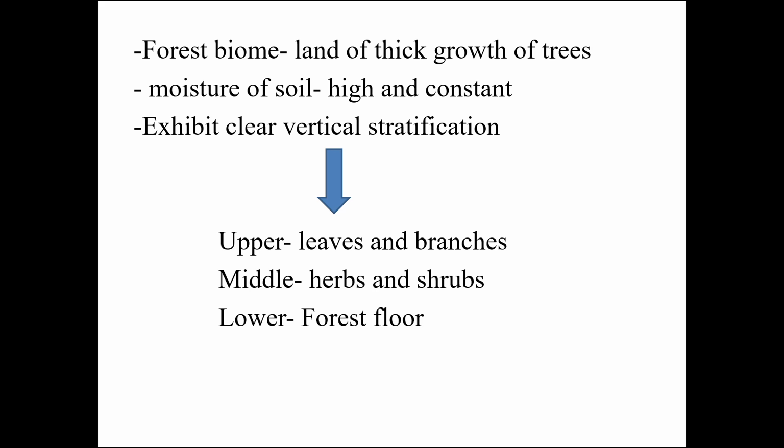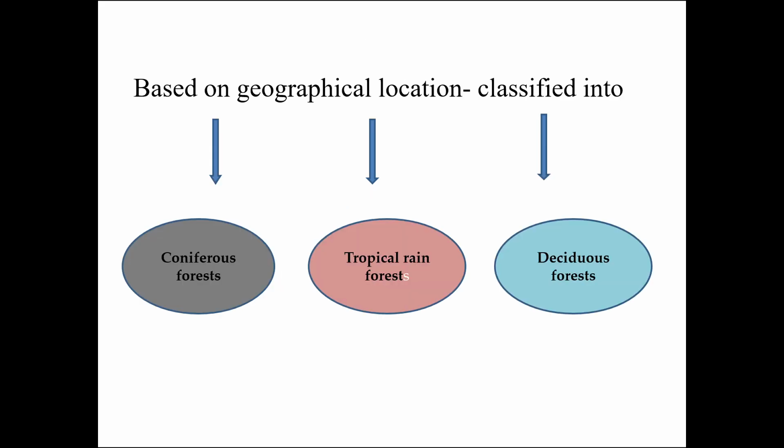What do you mean by vertical stratification? Here, vertical stratification means in the upper part we have the leaves and branches, in the middle part we have herbs and shrubs, and in the lower part we have the forest floor. Based on the geographical location, the forest biome is classified into three: coniferous forest, tropical rainforest, and deciduous forest.